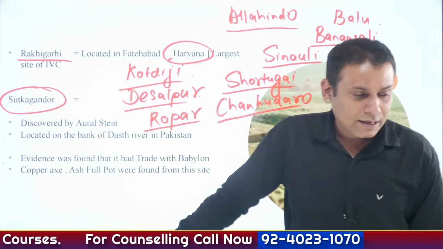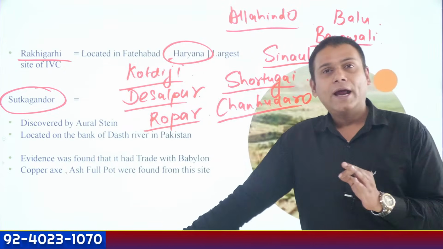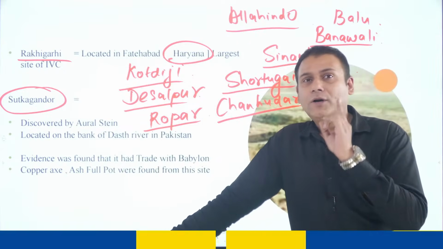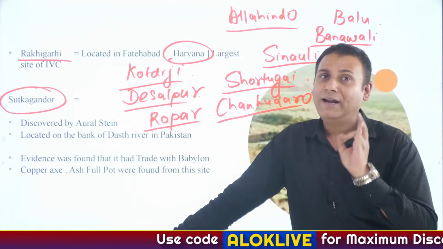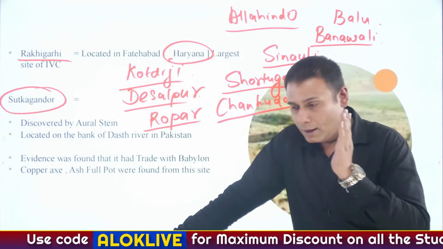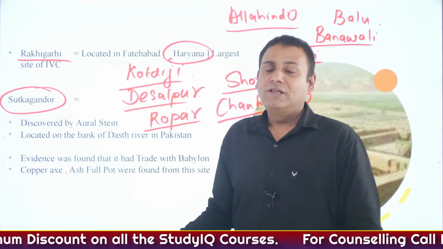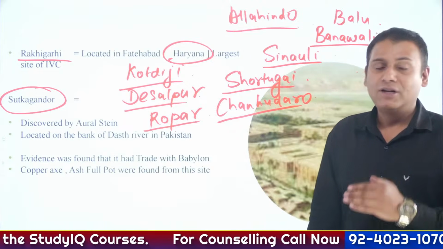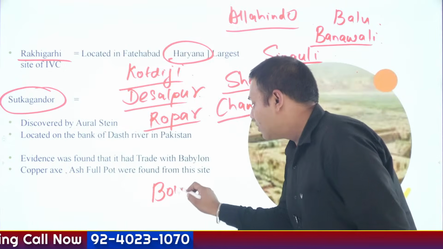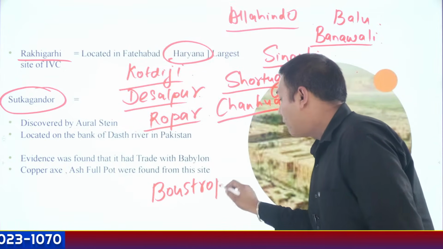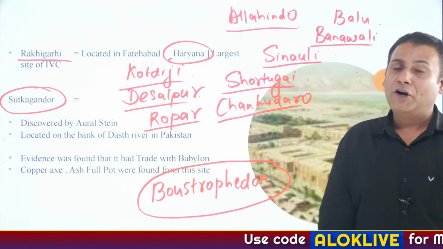As discussed previously, whenever you are studying Indus Valley civilization, you have to throw light on key important aspects such as the location of these sites and what are the important findings from these sites. Let me tell you in short about the script of Indus Valley civilization. The script still stands undeciphered. It is referred to as Boustrophedon. The language is pictographic and the script is Boustrophedon.